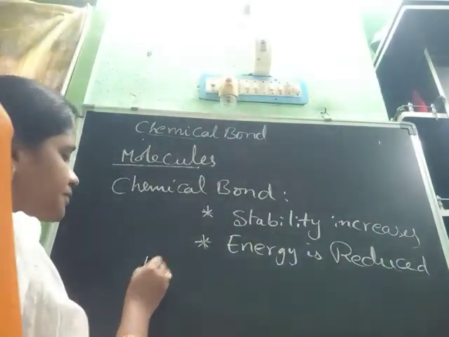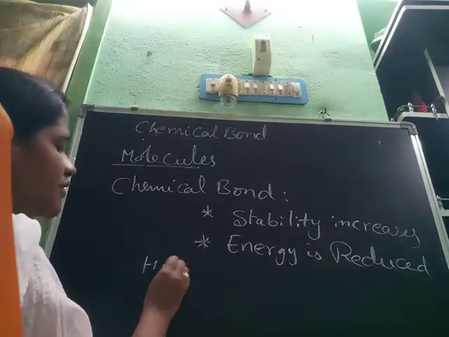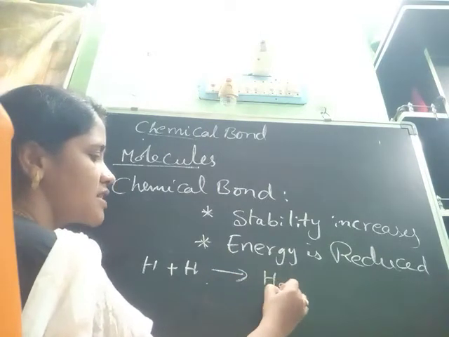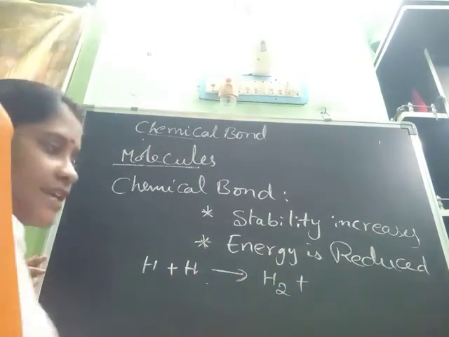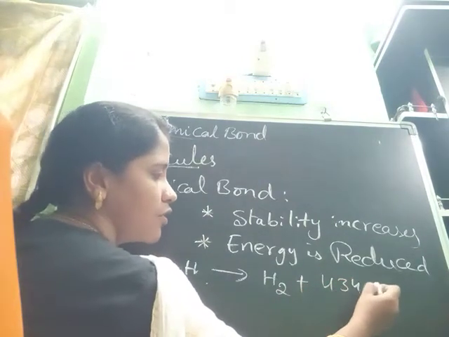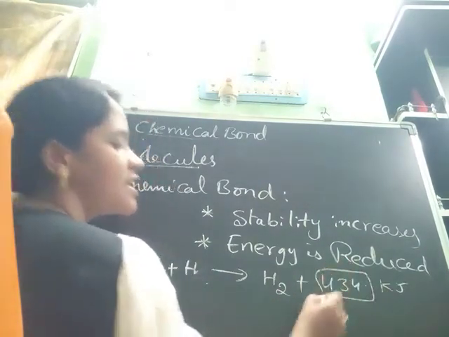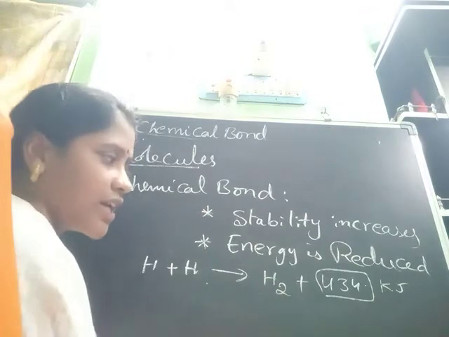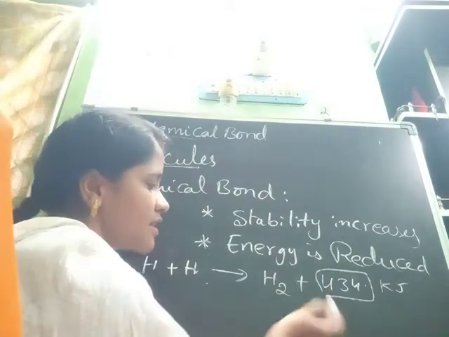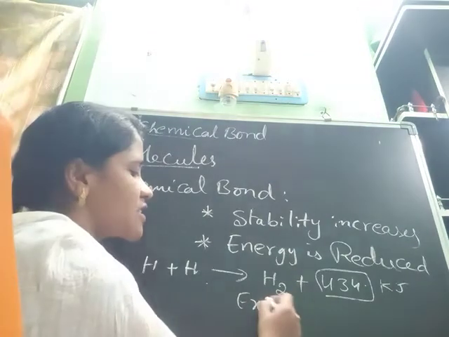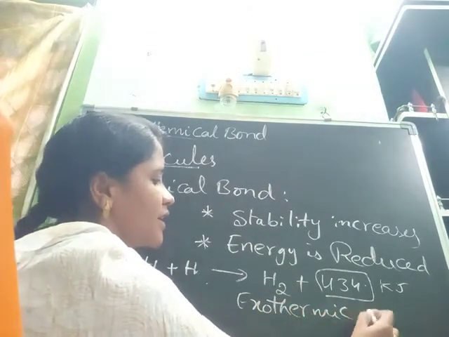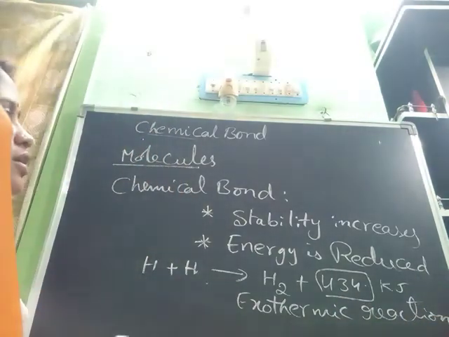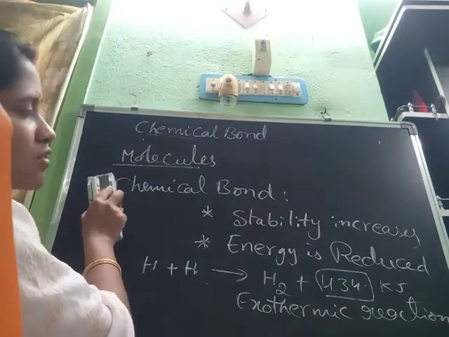For example, one hydrogen combined with another hydrogen forms an H2 molecule. It releases 434 kilojoules of energy, 434.27 exactly, but we can write 434. Energy is released now, so it is an exothermic reaction.